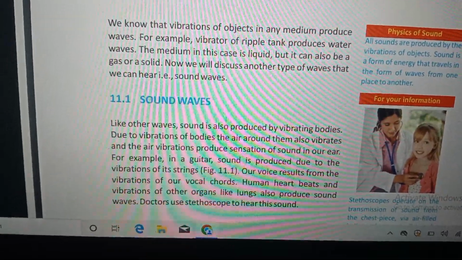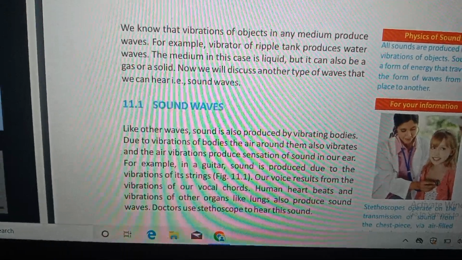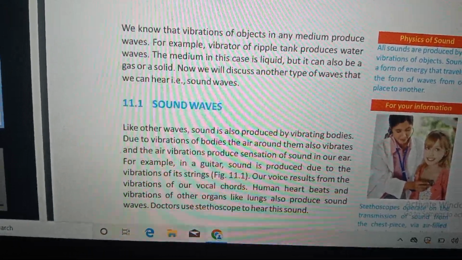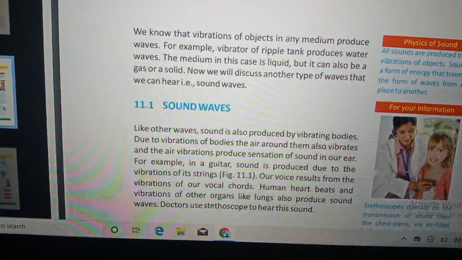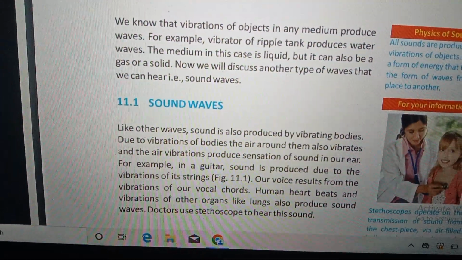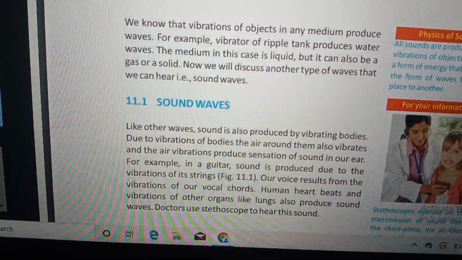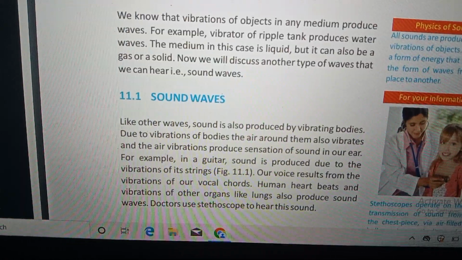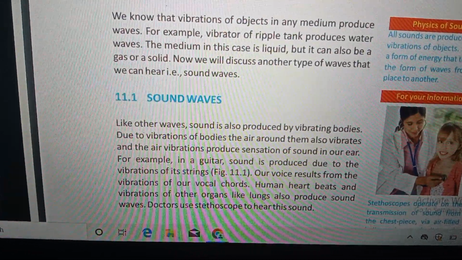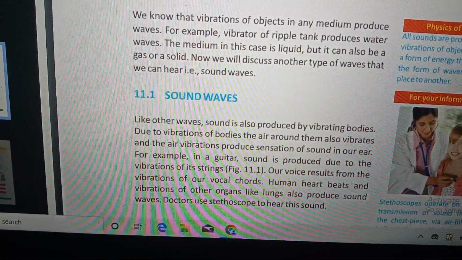Figure 11.1. Our voice results from the vibrations of our vocal cords. Human heartbeats and vibrations of other organs like lungs also produce sound waves. Doctors use a stethoscope to hear this sound.